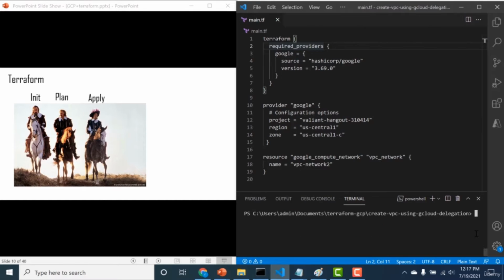Okay. The next command we run is called the Terraform plan. What the Terraform plan command tells you is that these are the resources that will be created by this particular piece of code, or by this particular main.tf. It does not create those resources, but it will tell you in advance that these are the resources that we will create. For example, in this main.tf file, there will be one resource called the VPC network that will be created. So let's see what happens when we run the Terraform plan command.